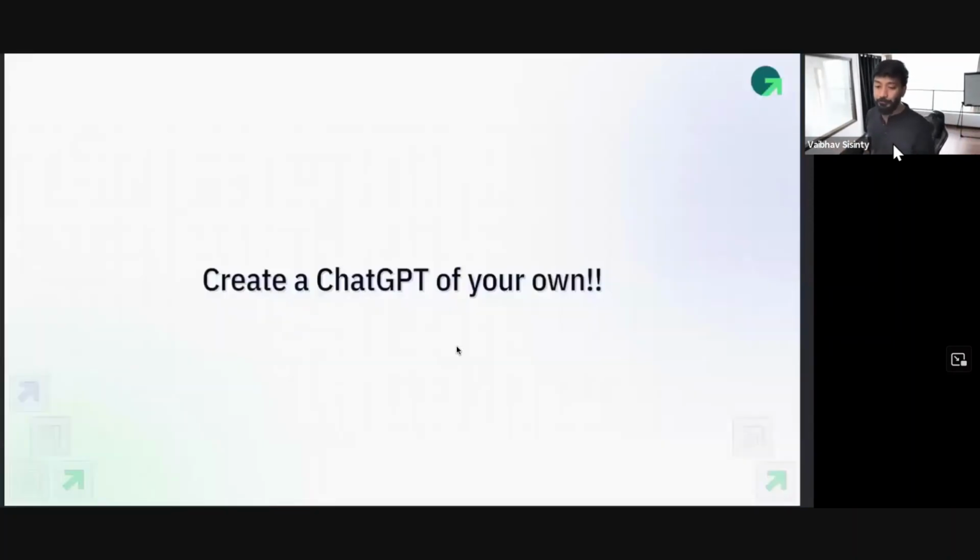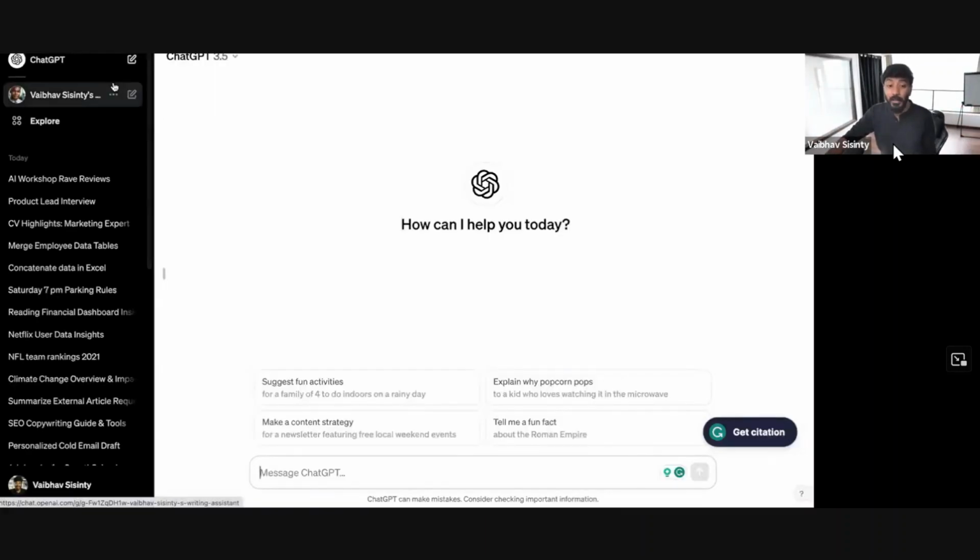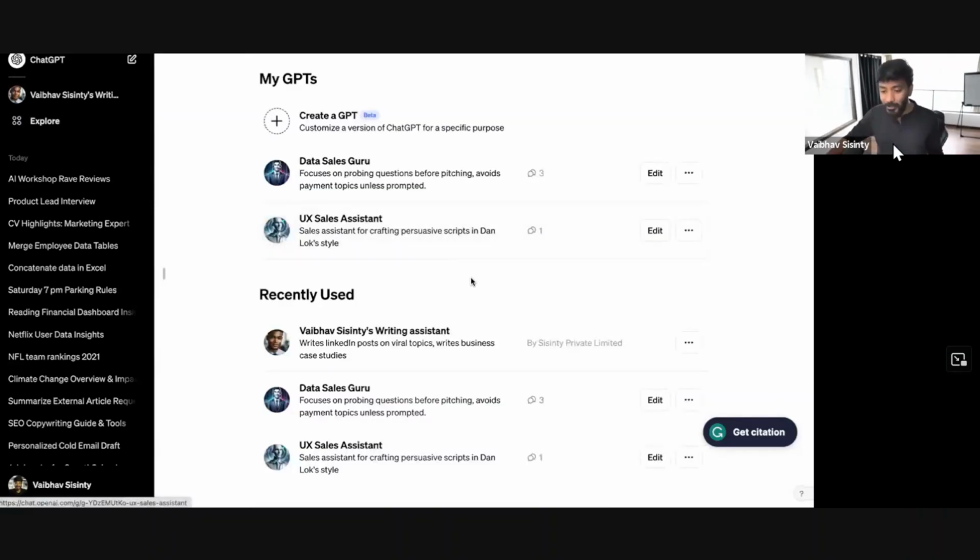The first one is you can create a ChatGPT of your own. What do I mean by that? You can create your own bot, because right now ChatGPT has introduced something called GPTs. You click on this Explore button, and a whole world of specific use cases opens up, called ChatGPTs, which are designed specifically to do tasks that we want to do. For example, we have created some bots as well, which is Data Sales Guru and UX Sales Assistant, and you can build your own bot inside of GPT.